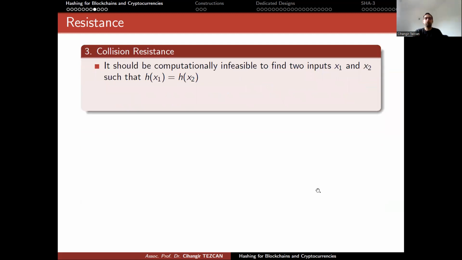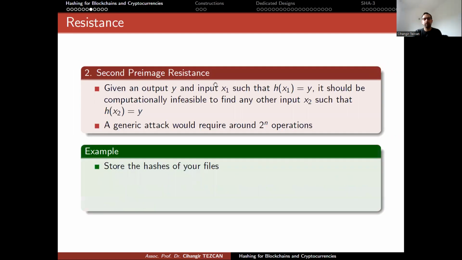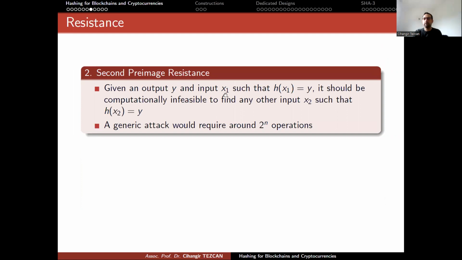But let's move on to the third and the final property that we want. What we want is that it should be computationally infeasible for a hash function to find two inputs x1 and x2 such that h(x1) equals h(x2), which equals some value y. So at this point, we have to stop and ask what is the difference between this one and the previous one. In the previous one, x1 was fixed.